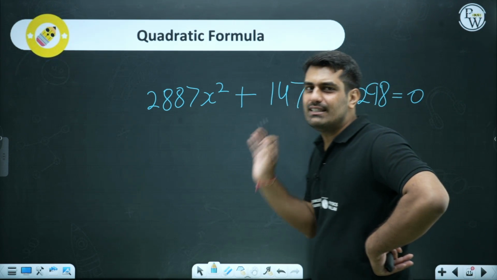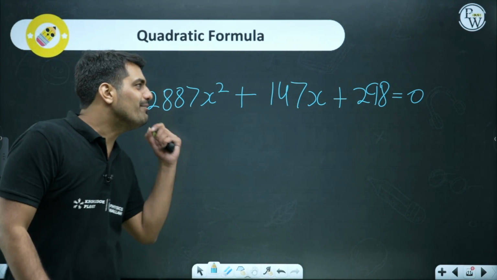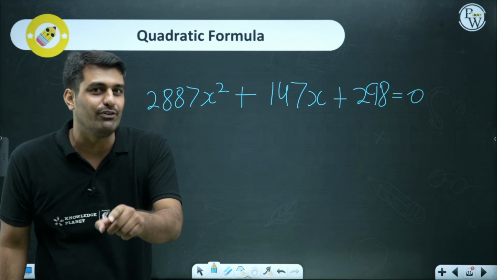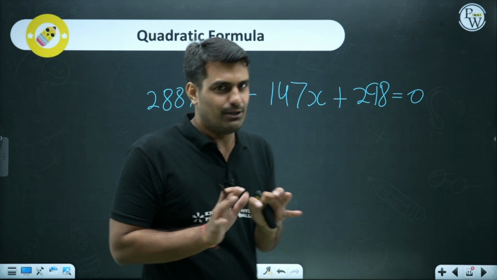Now, this is the equation. This is not a trajectory of Chandrayaan. This is not a trajectory of a Bumrah ball. This is a random equation which I have written over here. And if I ask you to solve this random equation using splitting the middle term, what do you think? Will you be having the same patience? No, I don't think so.